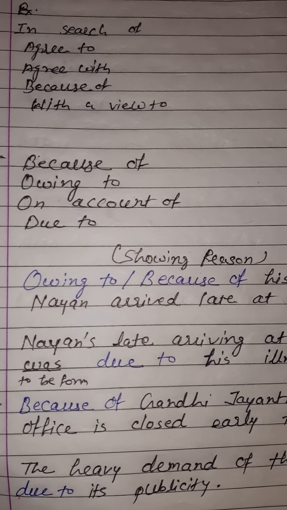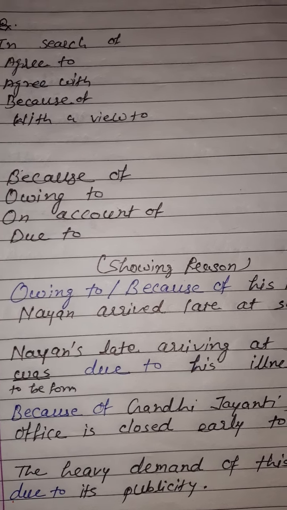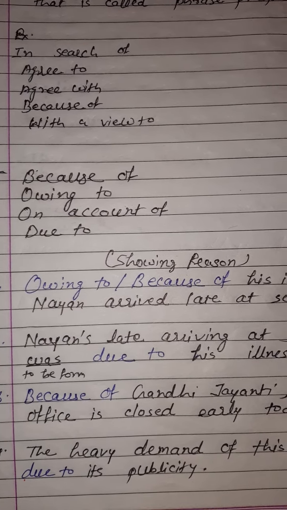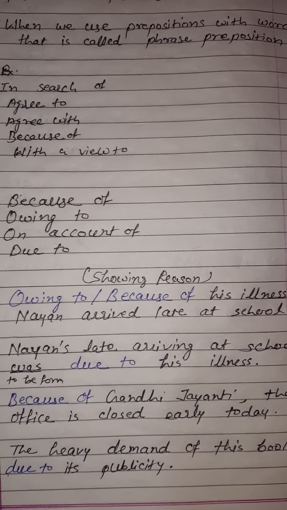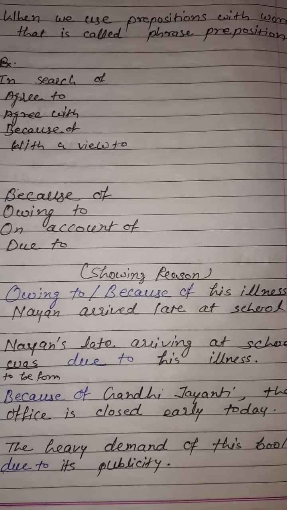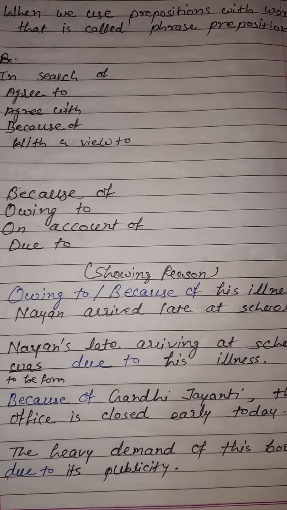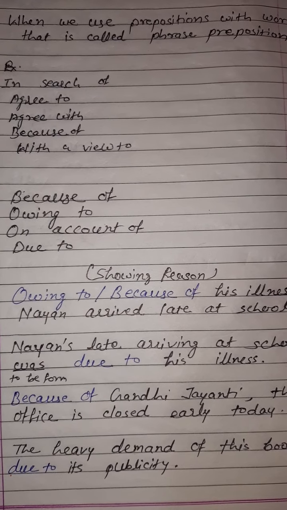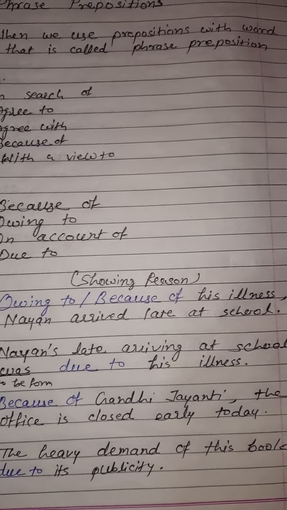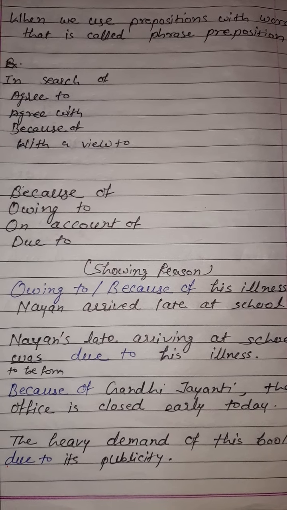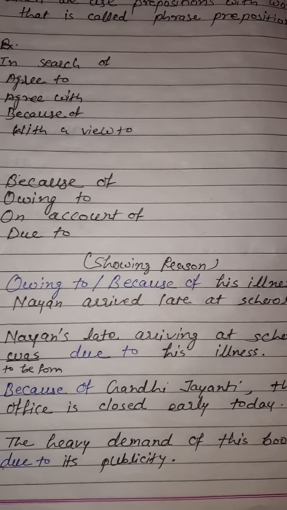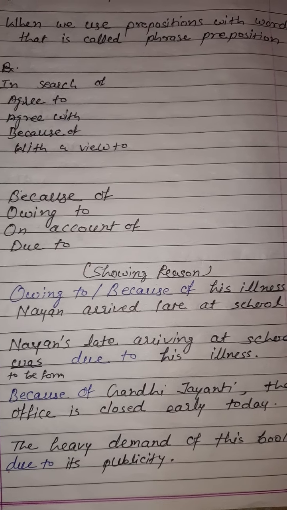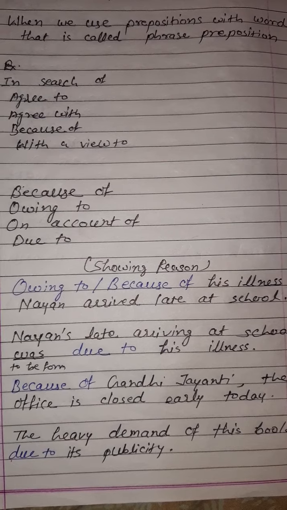So here I am going to tell you some examples. Owing to, because of his illness, Nayan arrived late at school. Okay, so the Hindi meaning of this sentence is: because of his illness, Nayan arrived late at school. तो illness, नयन बीमार होने के कारण स्कूल लेट आया था. Okay, now Nayan's late arriving at school was due to his illness.